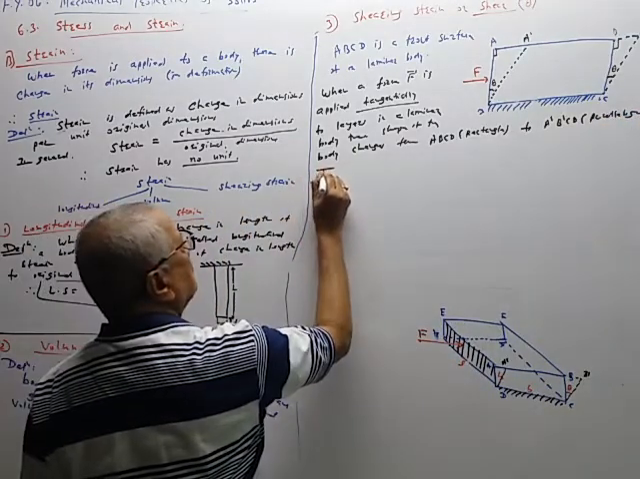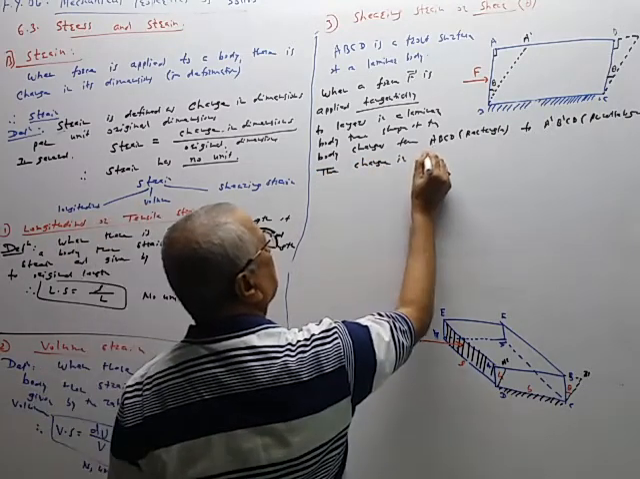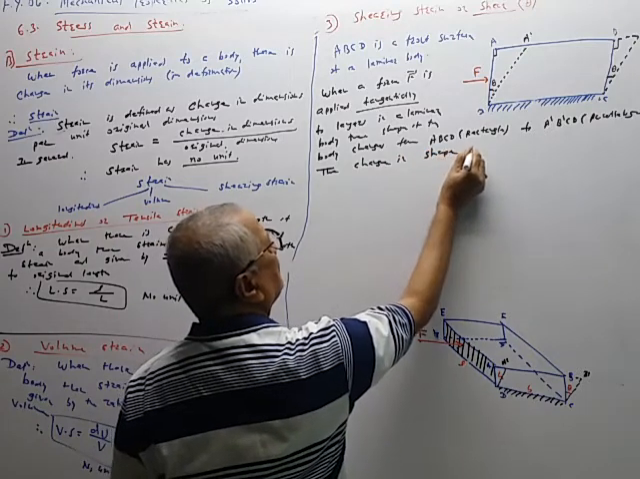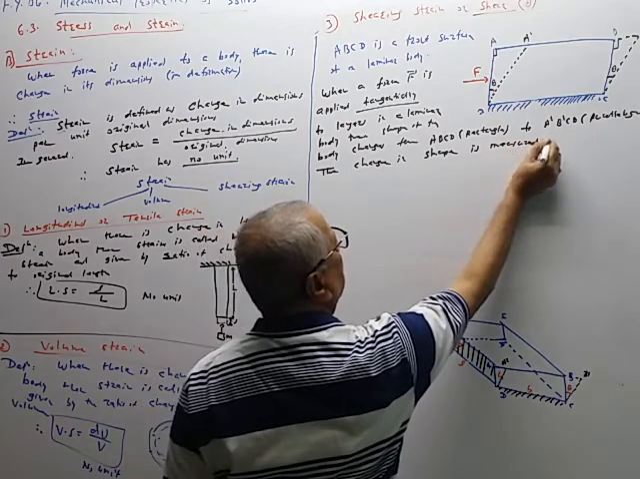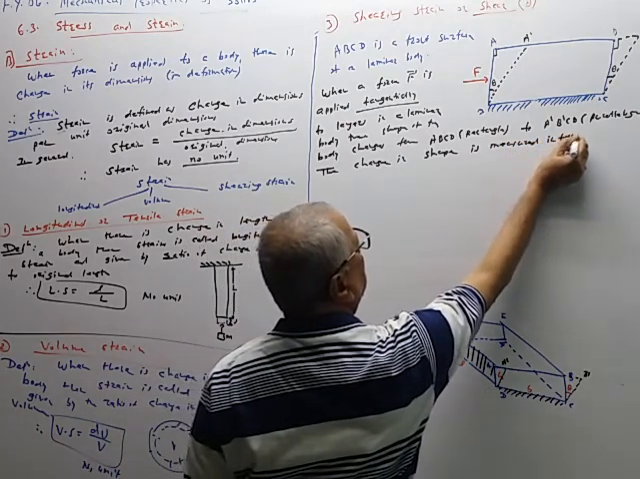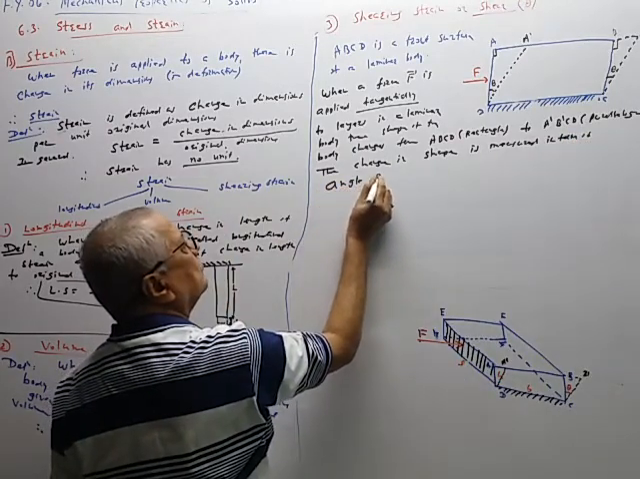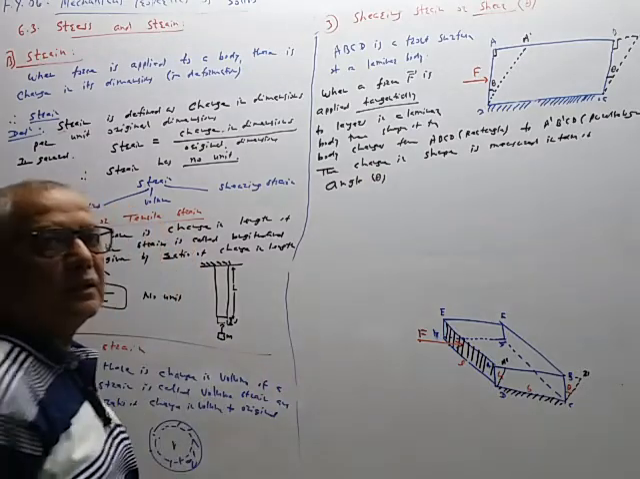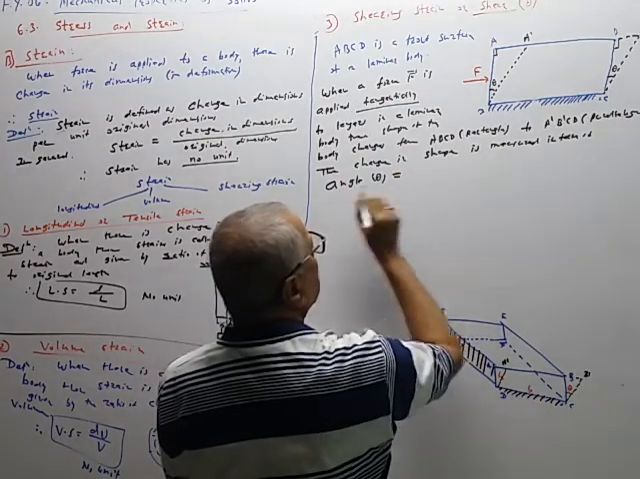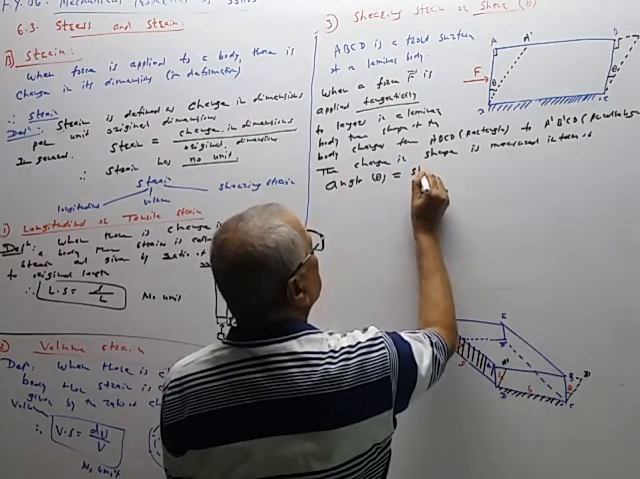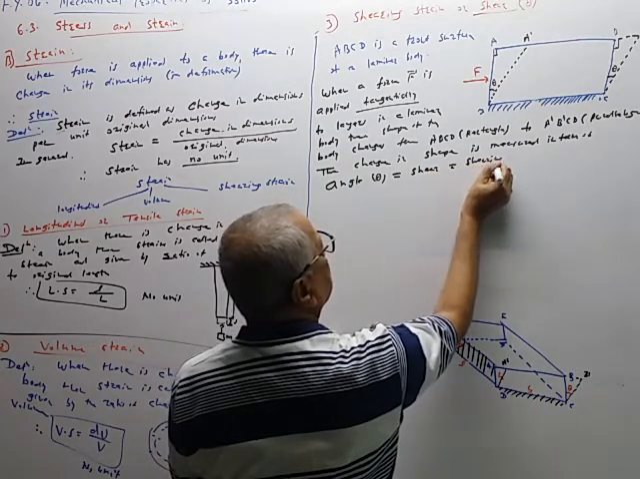The change in shape is measured in terms of angle theta. And this theta is called shearing strain. So this change in shape is measured in terms of angle theta or as a shear, or it is also called as the shearing strain.